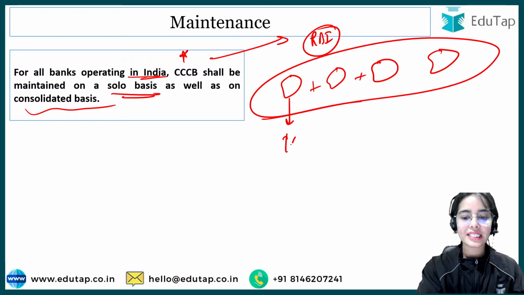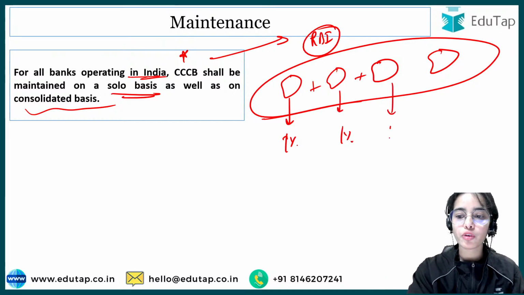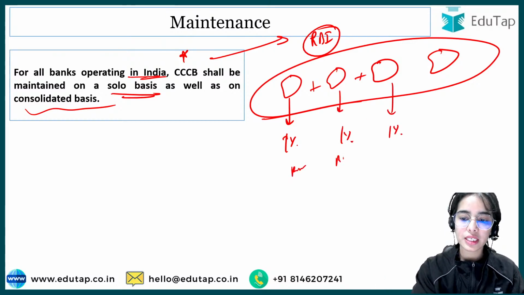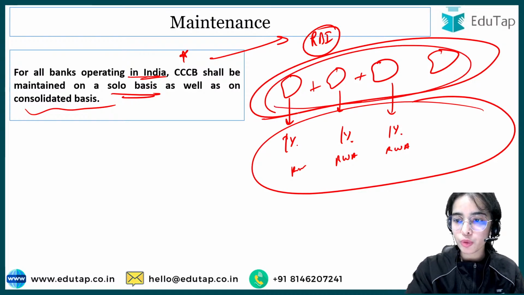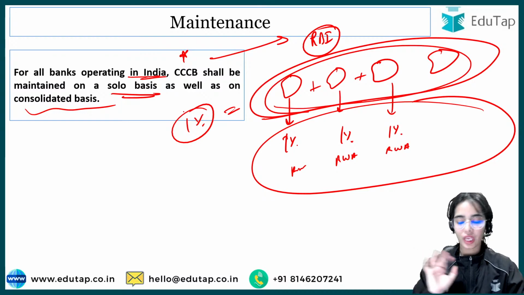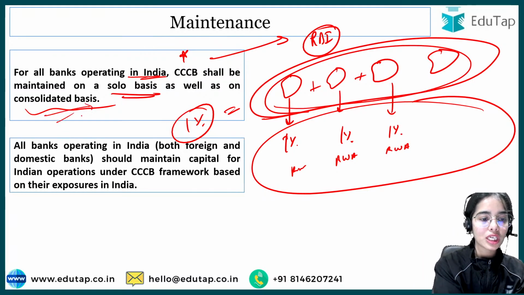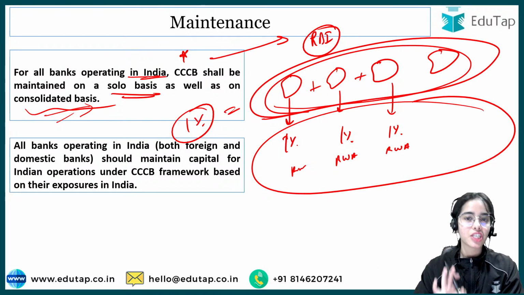If RBI is saying 1% counter-cyclical capital buffer, all the banks will have to maintain 1% of their risk-weighted assets as extra buffer, and accumulating all the banks, it should also be 1% on average. Okay, so that is the idea, that on the consolidated basis of all the banks as well as on the solo basis, the same percentage has to be maintained.